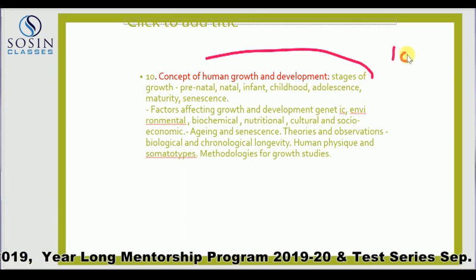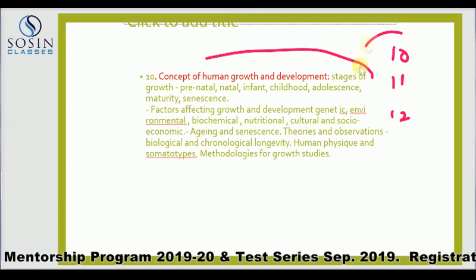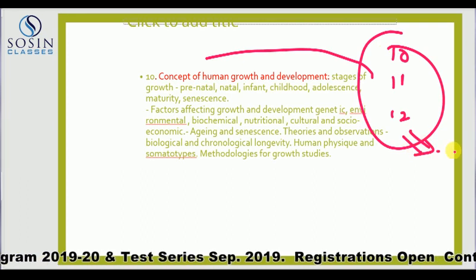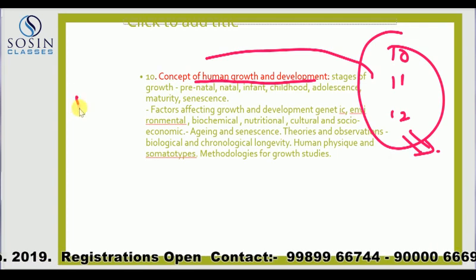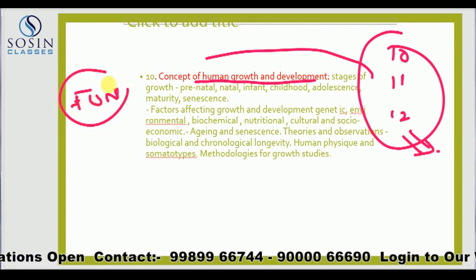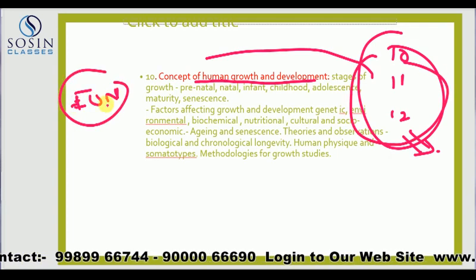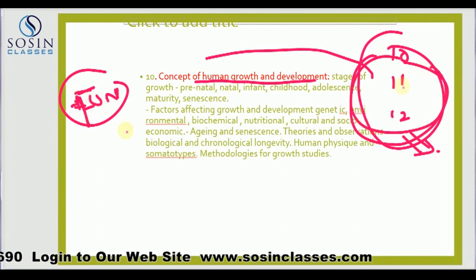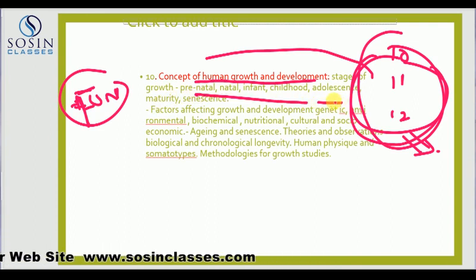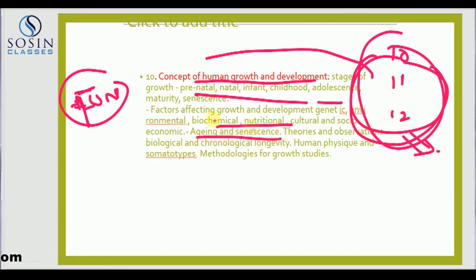Coming here, from 10 onwards, 10, 11 and 12, they come in the core applied physical anthropology. So 10 is the one where you study human growth, a fun kind of a thing. From these 3 chapters you get the majority of the questions, and hence you're not supposed to neglect them. So you see how you must have grown, and the various factors affecting growth, age theories. These are very, very interesting ones. Fun learning at the same time.